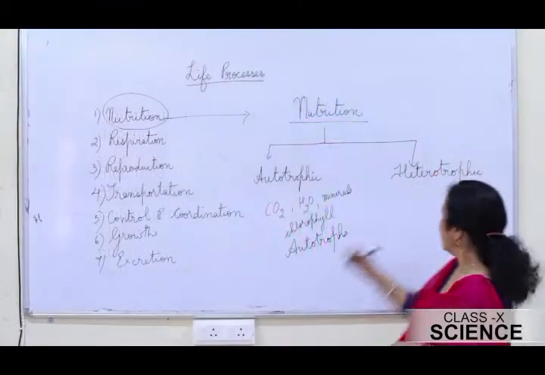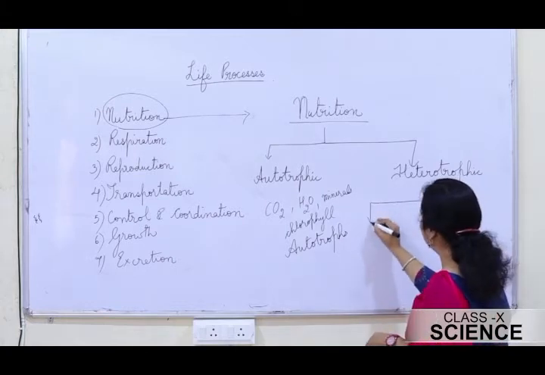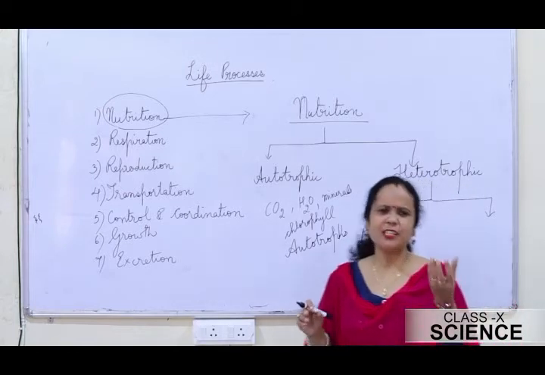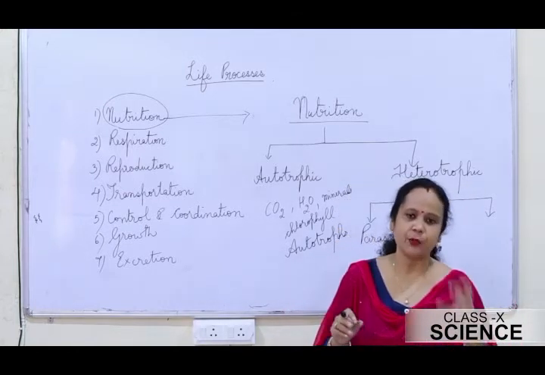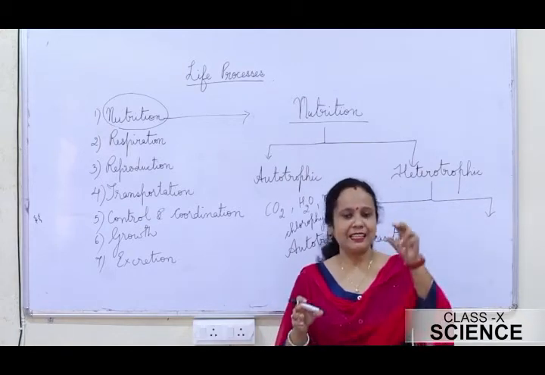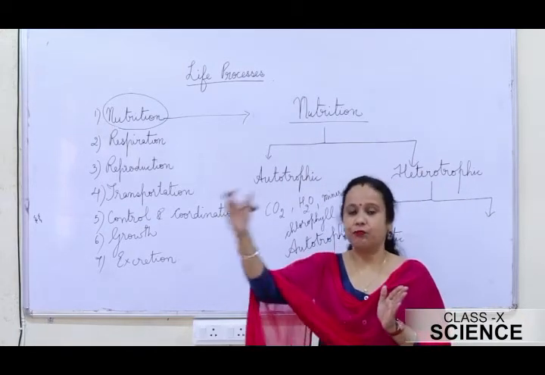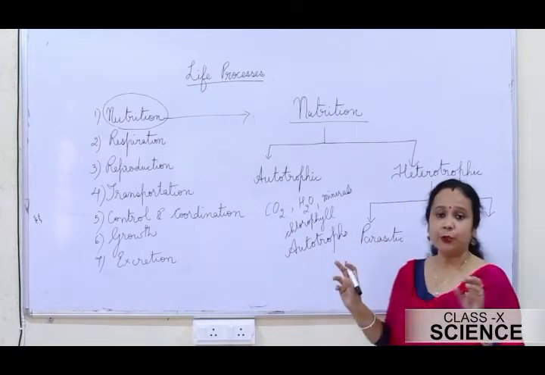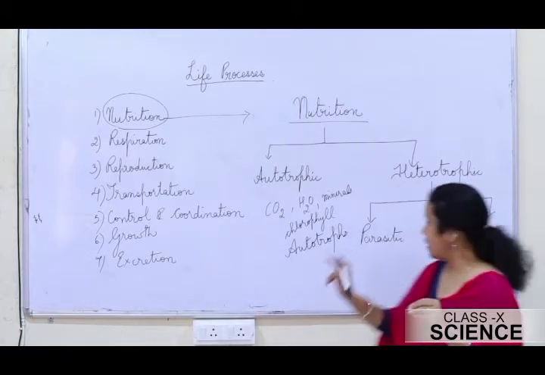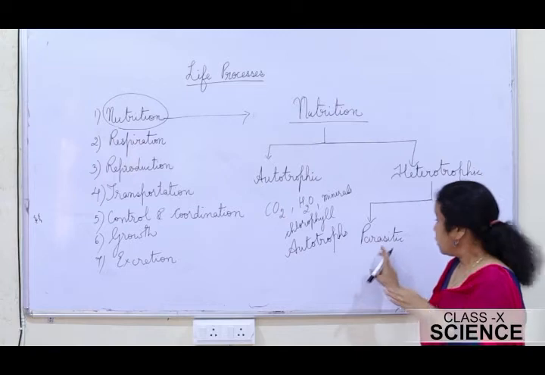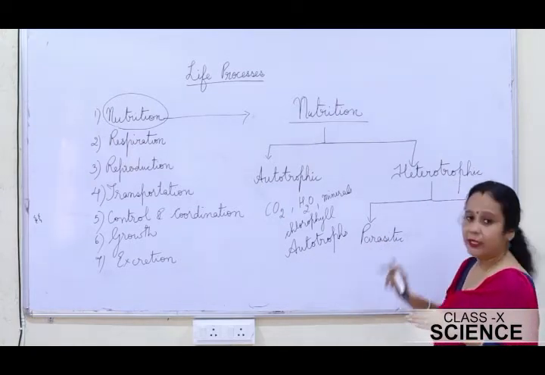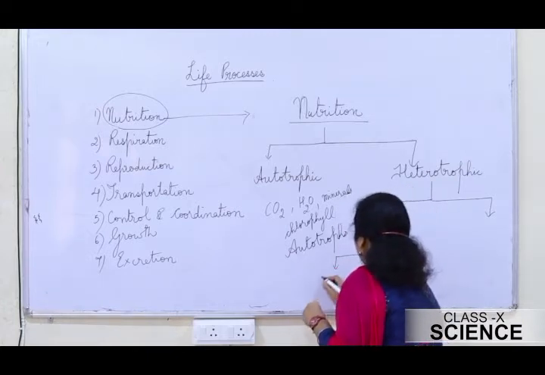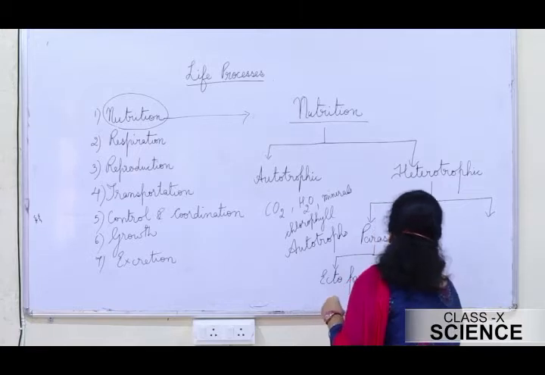Now students, the heterotrophic mode of nutrition can further be divided into two more types. One is the parasitic mode of nutrition. This word is quite familiar. You must have heard about a parasite. What is a parasite actually? A parasite is an organism which derives its food from other living organisms without killing them. So a parasitic mode of nutrition is a type of nutrition in which one organism derives food from another living organism without killing it. Parasites can be further divided into two. One is ectoparasite and the other one is endoparasite.